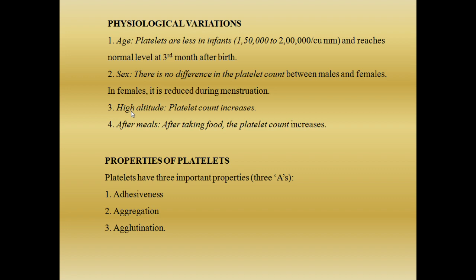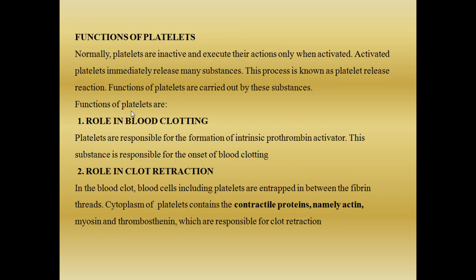The third one is agglutination. It is like precipitation. Similar to precipitation, they will form a clump along with the other factors, and finally it forms the fibrin clot. So these are the three properties of the blood platelets. What are they? Adhesiveness, aggregation, and agglutination.